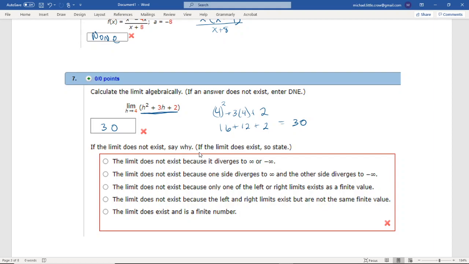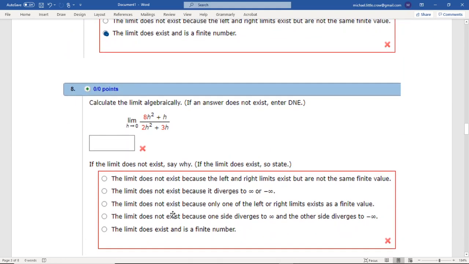The options: the limit does not exist because it diverges; no, the limit does not exist; the limit does exist and is a finite number. So that's what we can say about this. It does exist and it is a finite number, 30. If the limit does not exist, say why. I don't ask that here, but I should have asked differently. Anyway, that's 7. We're almost here.